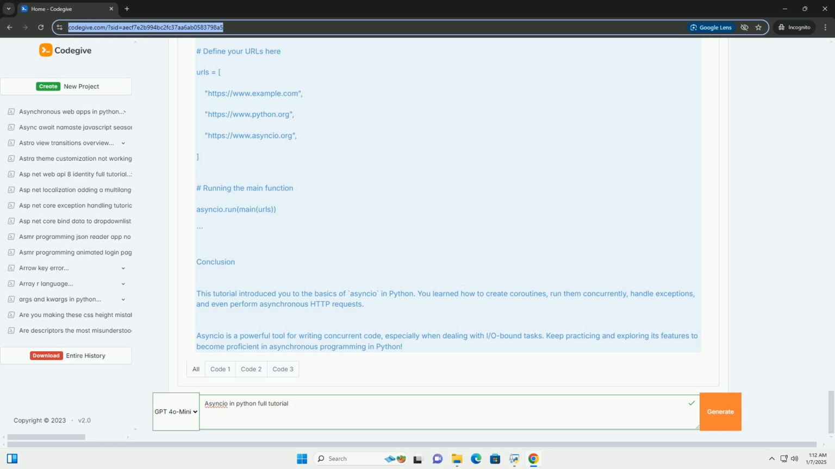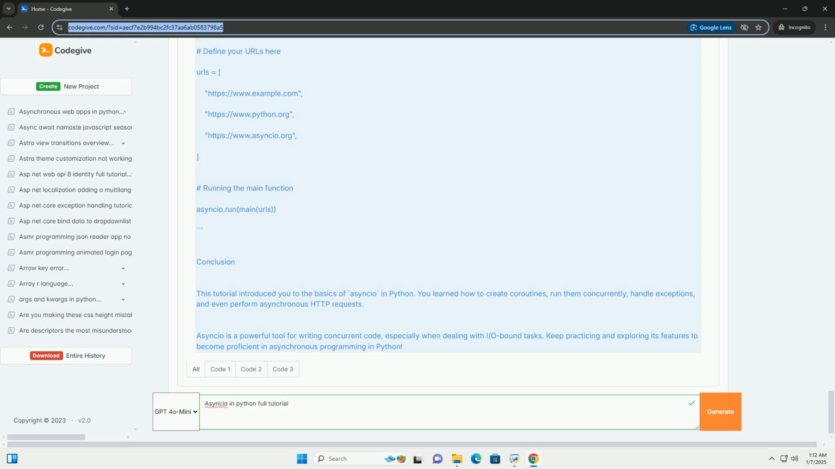Error handling in Asyncio. You can handle exceptions in Asyncio using standard try-except blocks. Example 3, error handling. Using Asyncio with HTTP requests. You can use aiohttp, an asynchronous HTTP client, to make HTTP requests concurrently. Example 4, asynchronous HTTP requests.